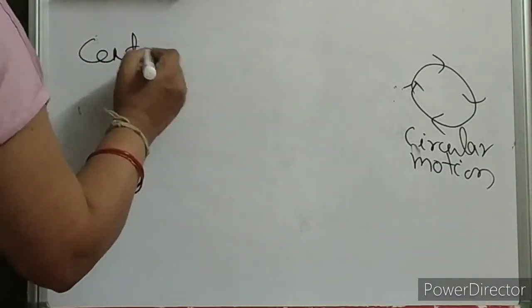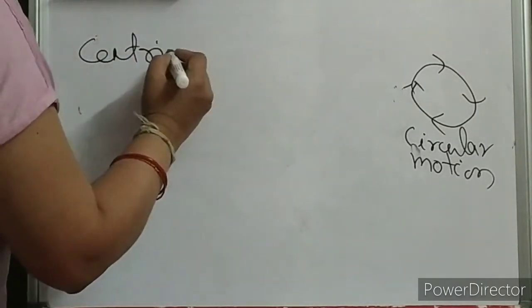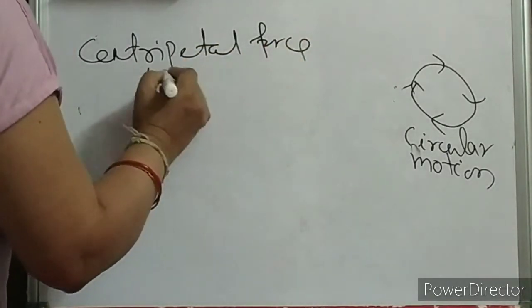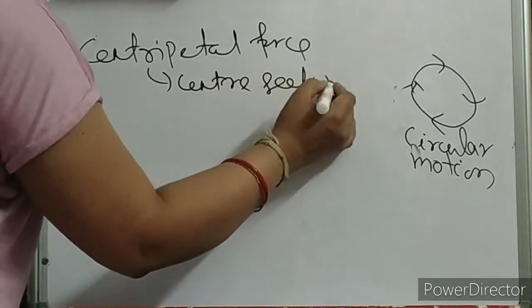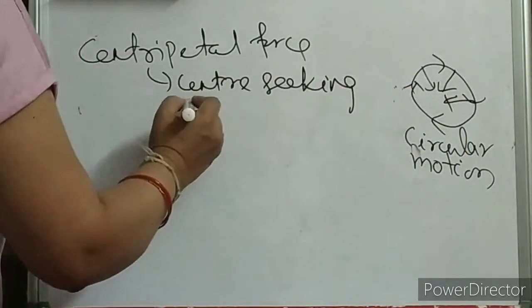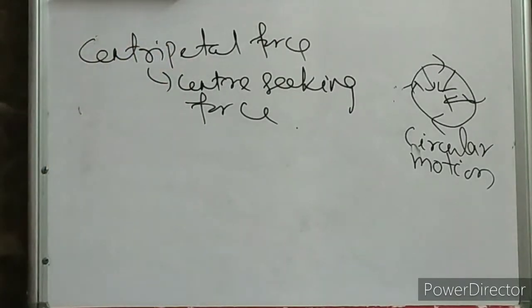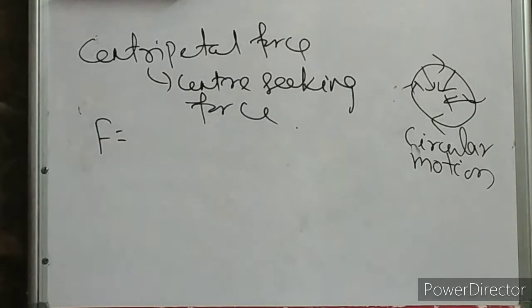This also I have discussed in detail in gravitation videos. It acts towards the center, so that's why it is called center seeking force. Clear, children? This force we have studied in Newton's second law, which we are going to study actually, but I have discussed those things also in previous videos.